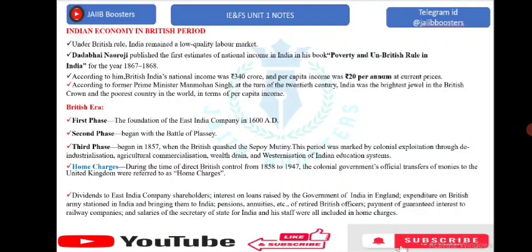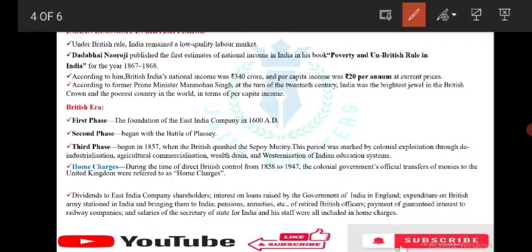Next, Indian economy in British period. Under British rule, India remained a low quality labor market, right? Who first discussed it? Dadabhai Naoroji, who published the first estimates of national income in India in his book Poverty and Un-British Rule in India. They will ask who is the author of Poverty and Un-British Rule in India? It is Dadabhai Naoroji. In which year? 1867-68. This is also important.